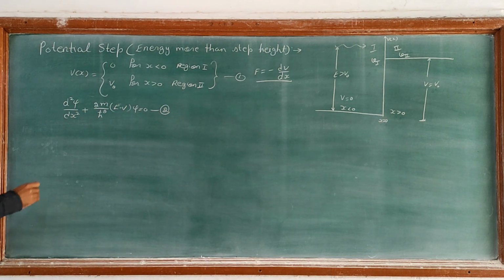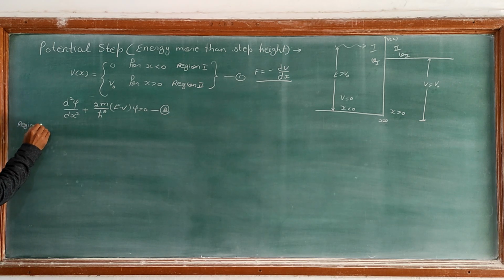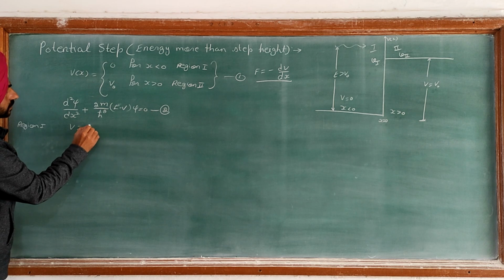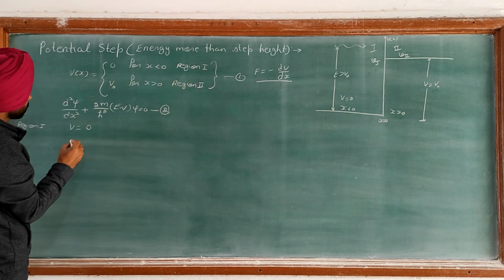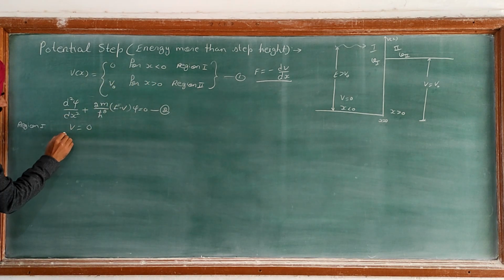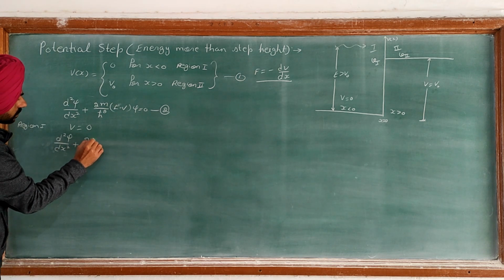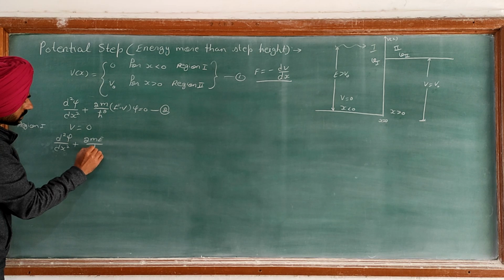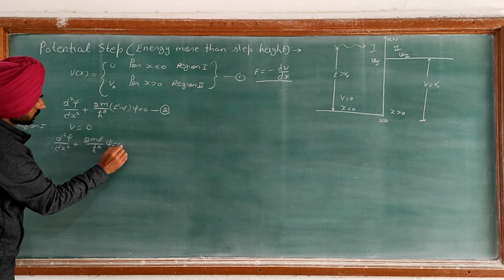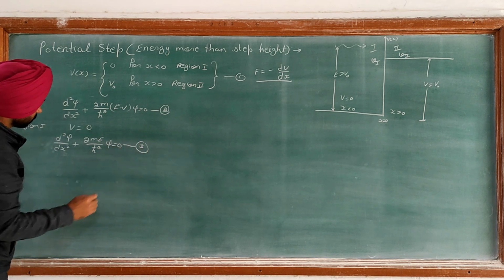So in region 1 we have V equal to 0, x less than 0. So equation 2 can be rewritten as d square psi upon dx square plus 2mE upon h cut square into psi is equal to 0. Let it be equation number 3.